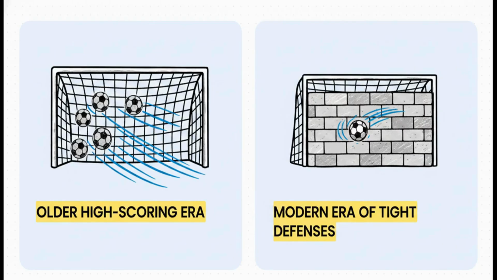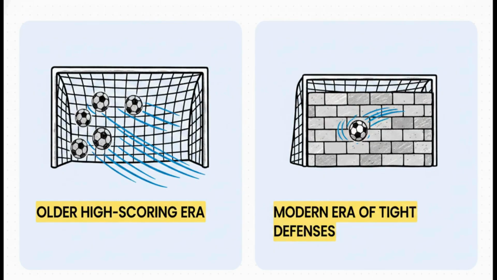In the early decades, we're talking 1930 to 1970, fans were treated to an average of about 4 goals per final. That's a lot of action. Think back to 1958. Brazil beat Sweden in an absolute 7-goal thriller, winning 5-2. But from 1974 to 2022, that average absolutely plummets to just 2.4 goals per final. Modern defenses are so much tighter, the margins are razor thin, and we see much lower scoring finals.